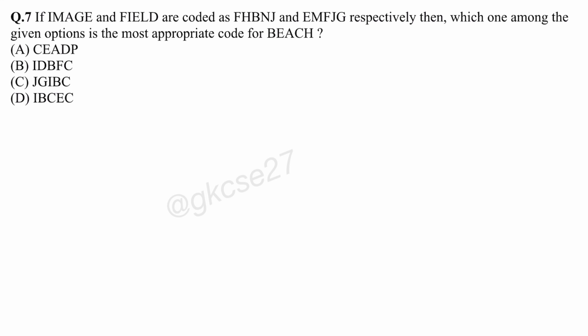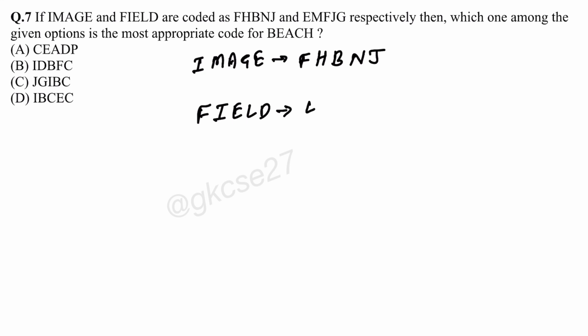Question number 7. Image and field are coded. Image is coded as F, H, B, and J, and field is coded as E, M, F, J, G. Which one among the given options is the most appropriate code of beach? So for beach we have to find out the code.